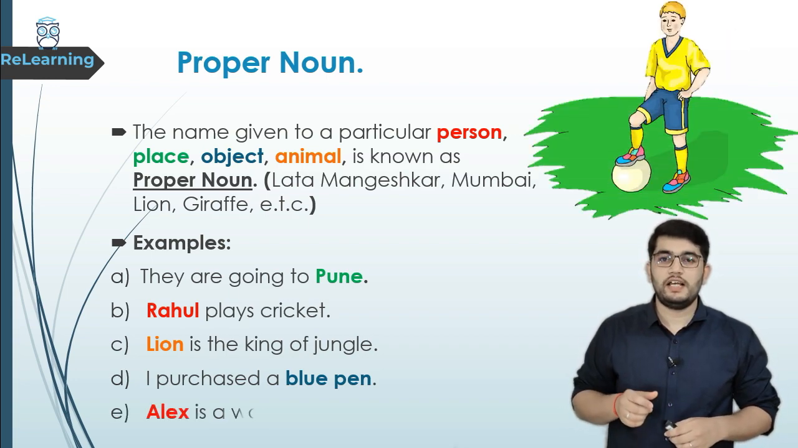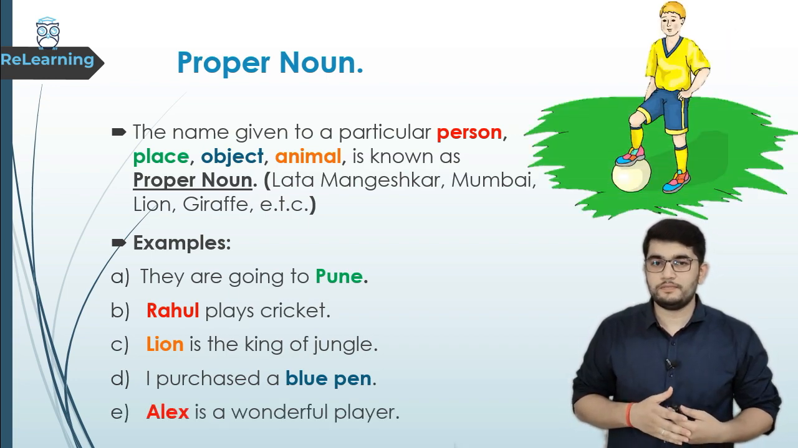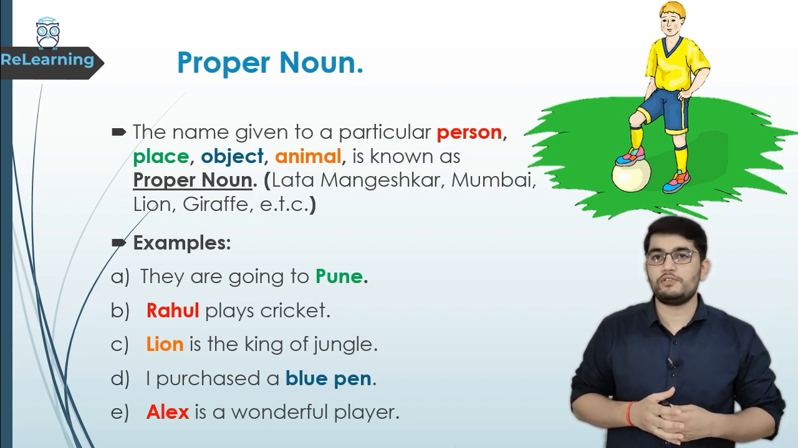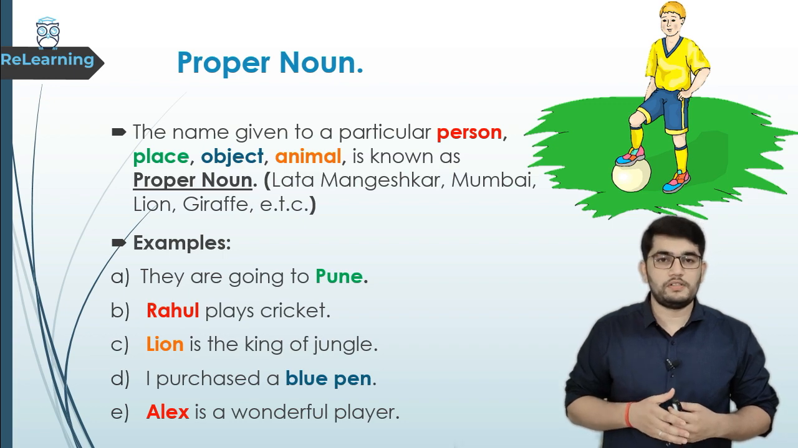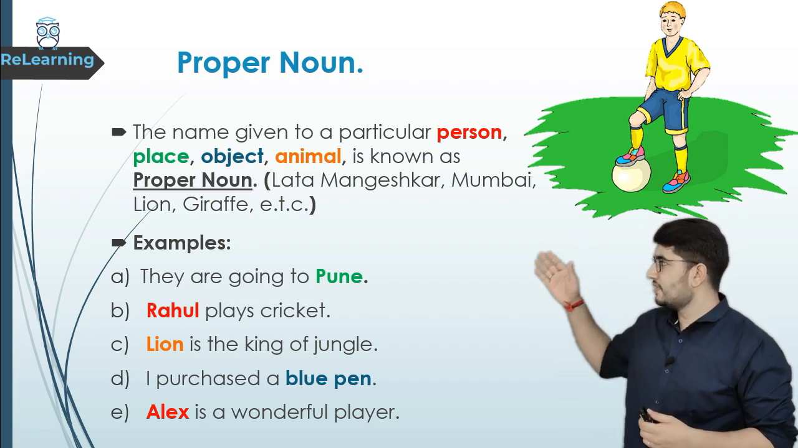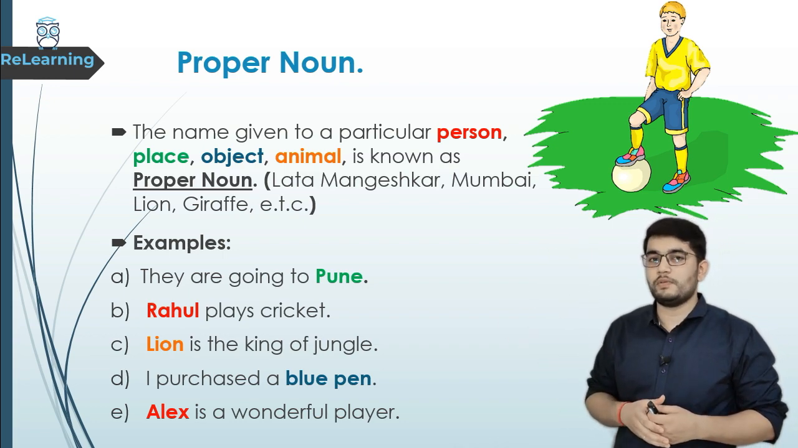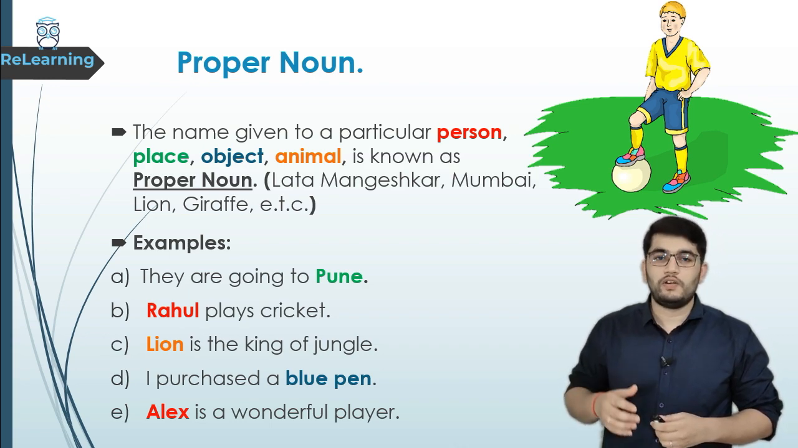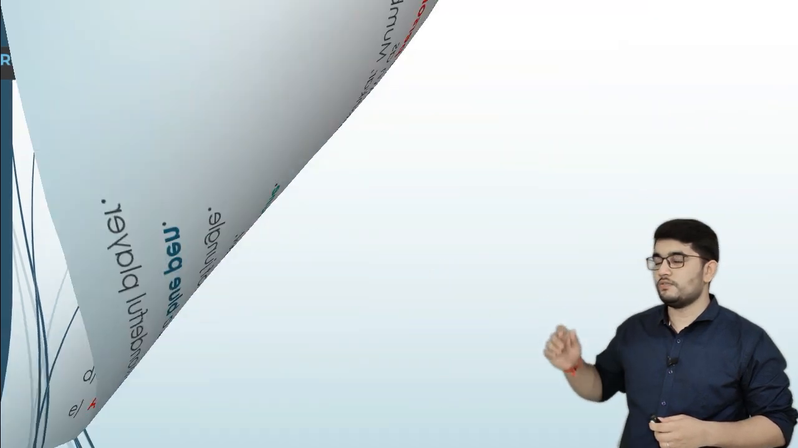Next sentence is, Alex is a wonderful player. In this sentence, Alex is a word which is a name used for a particular person. Okay. So all these sentences have the examples highlighted as proper nouns. Now let's move on to common nouns.